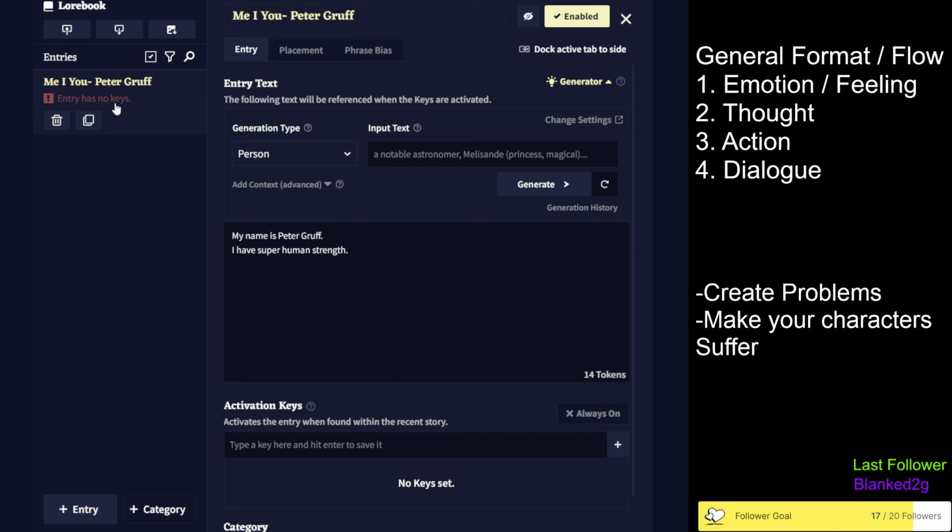There are no keys. So what that means is I need to take the name here. My name is Peter Gruff. Now it knows anytime you type in the words Peter and Gruff into the story, it's going to know this information. But because this is you, I would suggest turning it always on because this text adventure is about you.